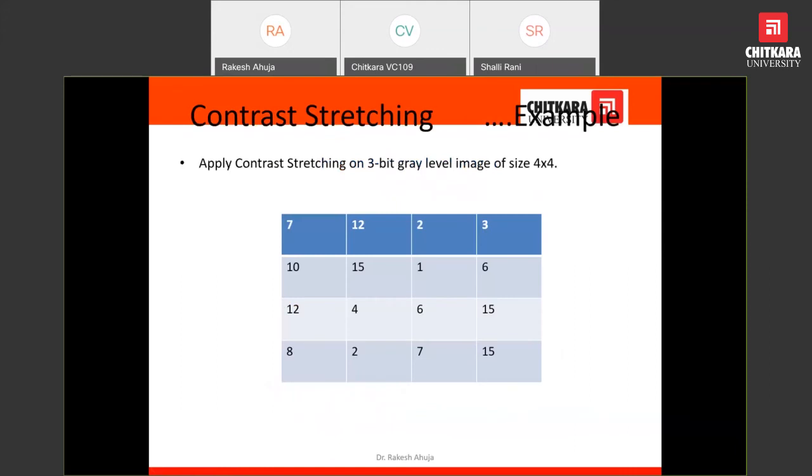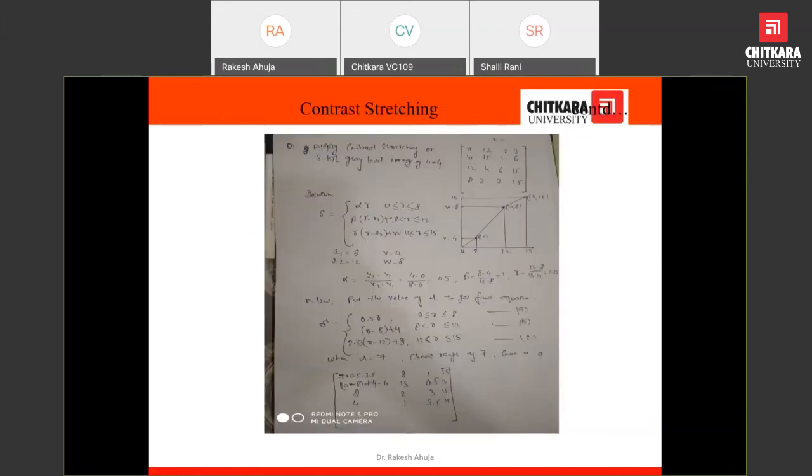So this is the example, a 4 by 4 image. Suppose we have to apply contrast stretching on this. This has to be solved over here. We have already explained this formula. Now you can see this is the input image. After applying this formula, we get this image. The value of 12 becomes 8. The value of 7 becomes 3.5.